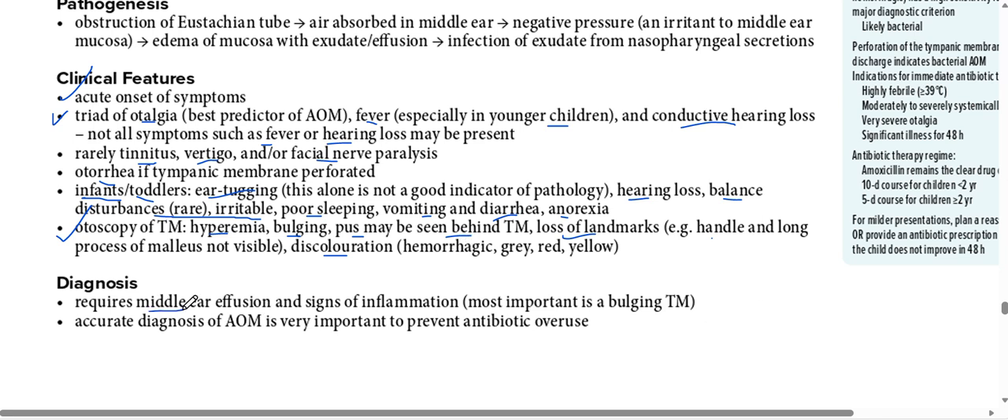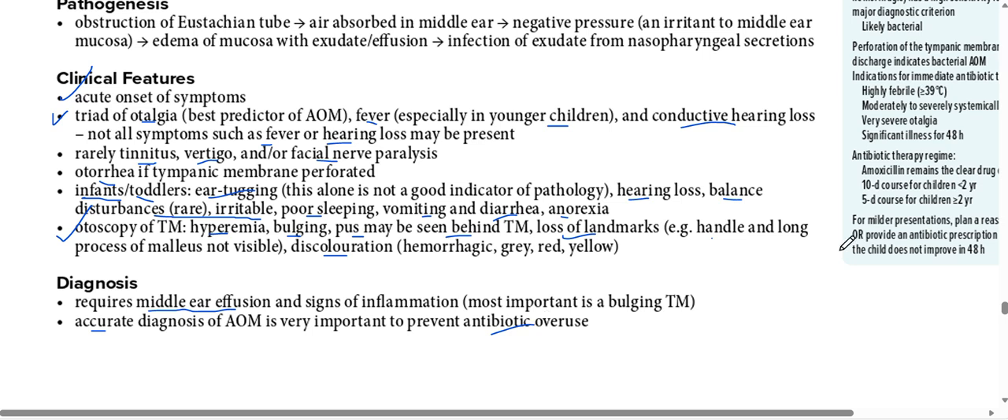Diagnosis requires middle ear effusion and signs of inflammation. Okay, accurate diagnosis of acute otitis media is very important to prevent antibiotic overuse, because we need to know that in children most cases are viral, so we don't need to give antibiotics if it's a case of viral acute otitis media.